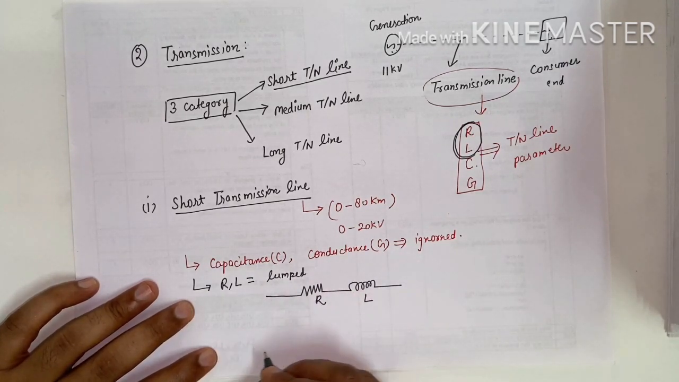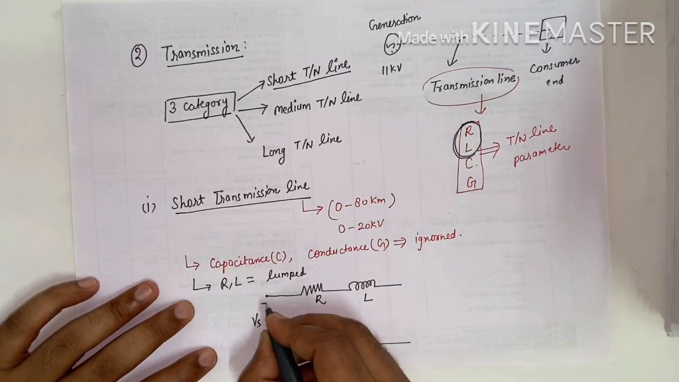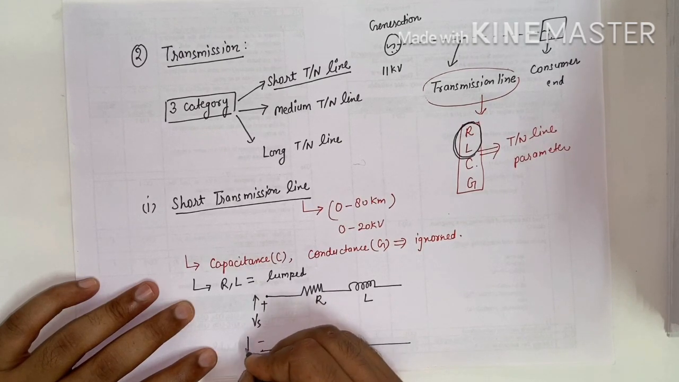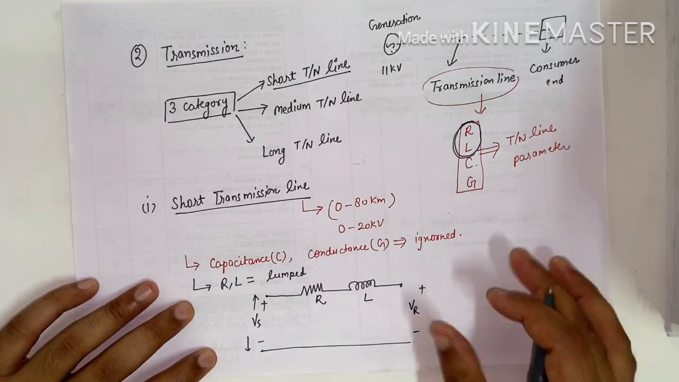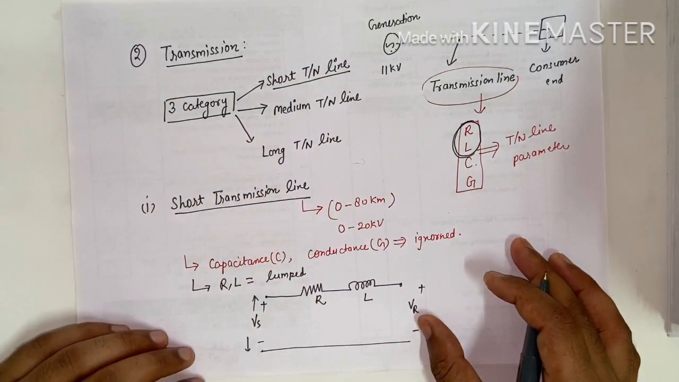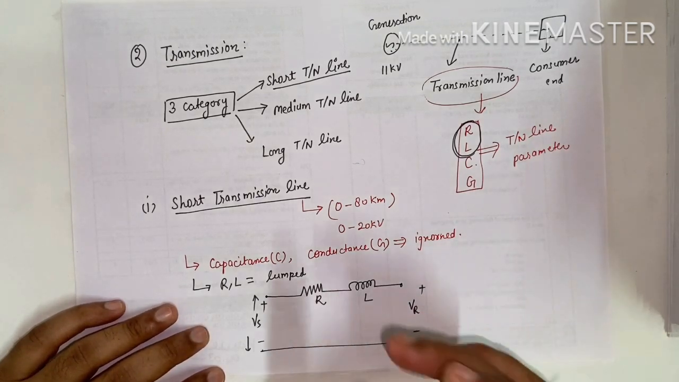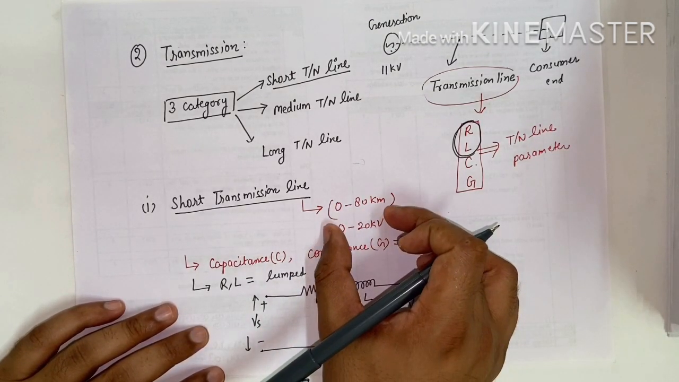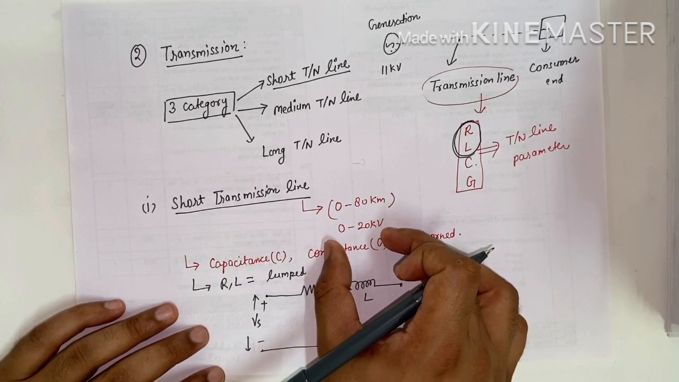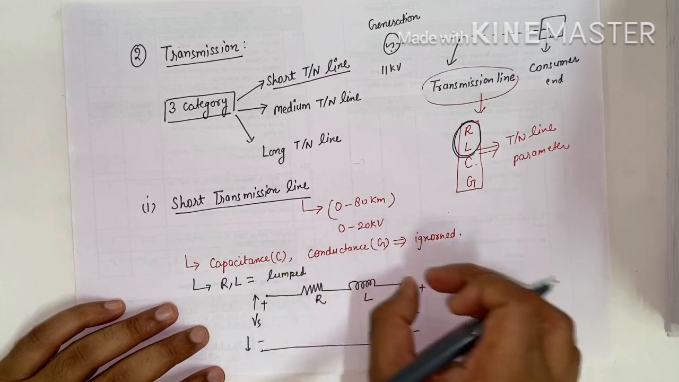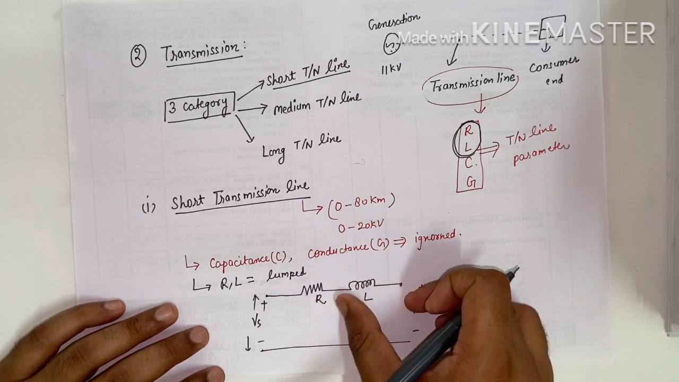This is the source voltage here and this is the receiving end voltage. In this fashion we draw the equivalent diagram of the transmission line. Is this clear to you? You have to remember that the length of the transmission line is 0 to 80 kilometer and the voltage is 0 to 20 kilovolt. Capacitance and conductance are ignored here, and resistance and inductance are in the lumped form.